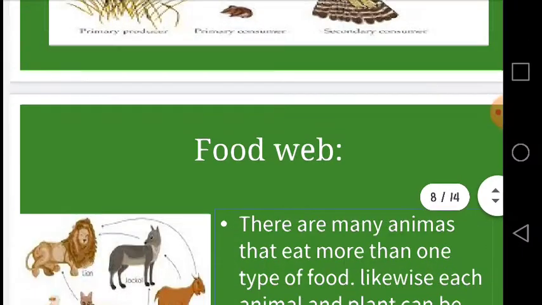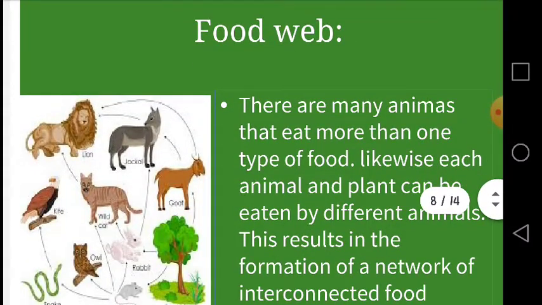Dear students, now we are going to focus on the food web. If we trace every food chain in an ecosystem, we will end up with a lot of interconnected food chains. This is because many animals eat more than one type of food, and this results in the formation of a network of interconnected food chains, which is called a food web.